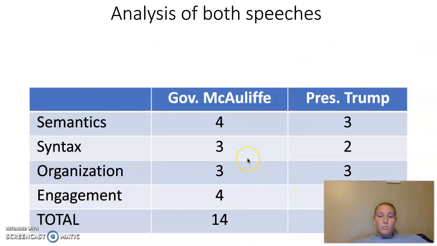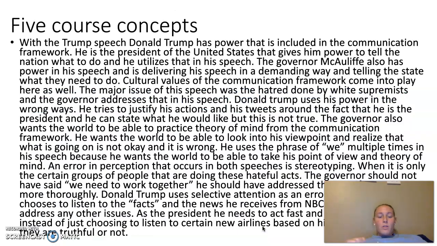For an analysis of both of the speeches using the communication rubric, I found the governor's speech to be 14 for a total and Trump's 11, so you can see that Trump's speech was not as well thought through or delivered, but the governor's was better quality of delivery, and you can see that with the scores of 14 and 11.